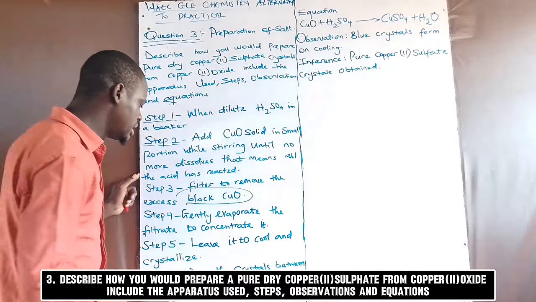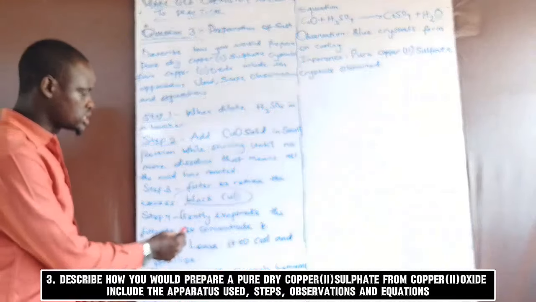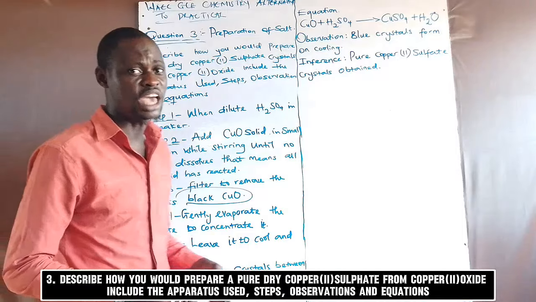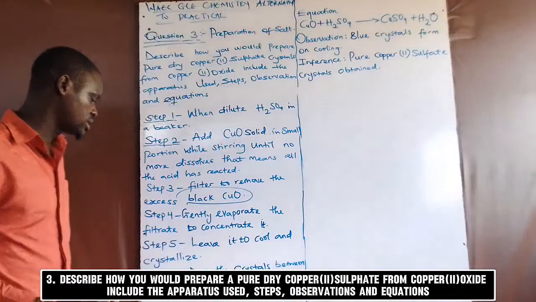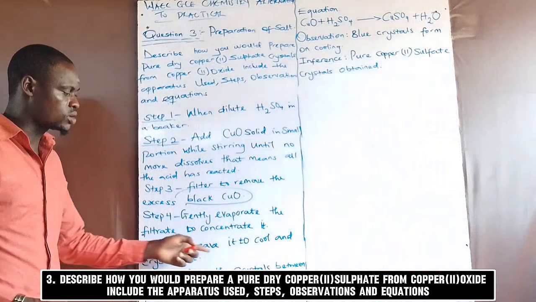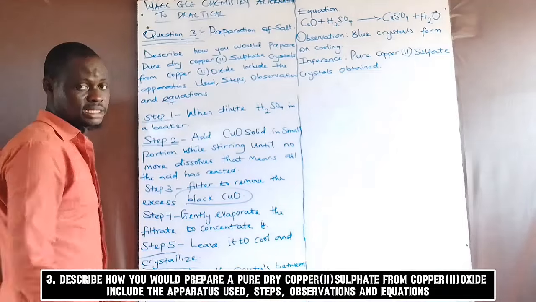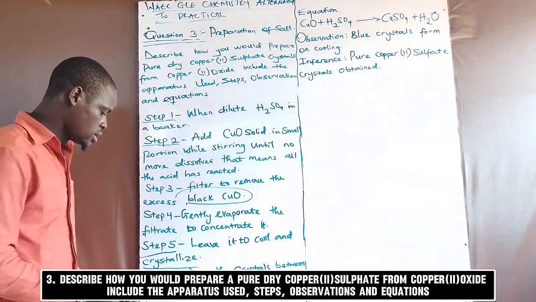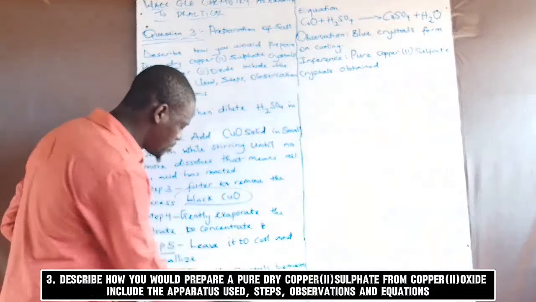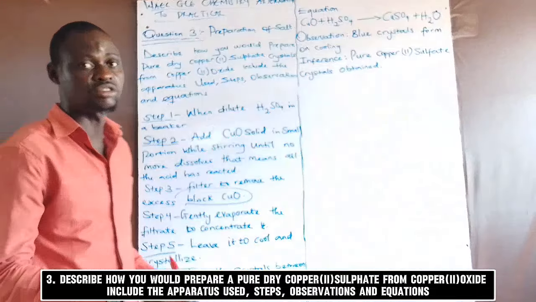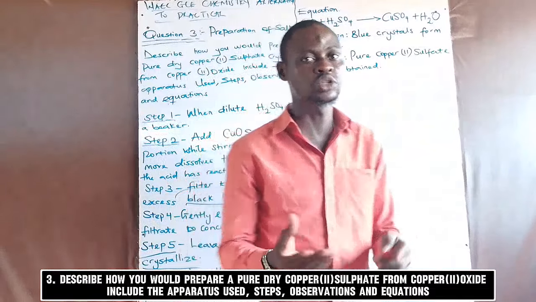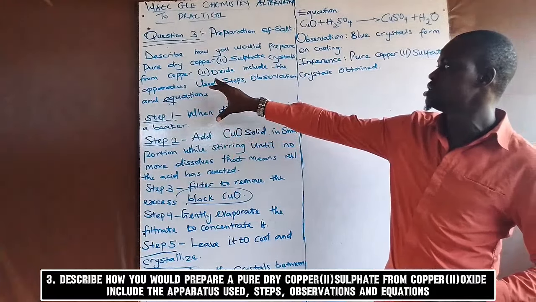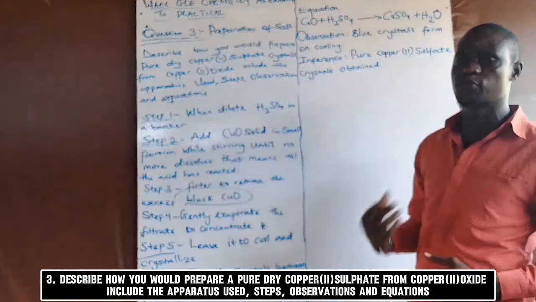That is step 3. Then step 4, what do you need to do? We need to gently evaporate the filtrate to concentrate it. Altogether, we evaporate the filtrate so that it can be concentrated. Now step 5 is that we leave it to cool and crystallize. Altogether, that's the step. You need to follow all these steps so that you can get your full marks. Step 6 is to dry the crystals between filter papers. Now those are the steps required in preparing copper 2 sulfate.